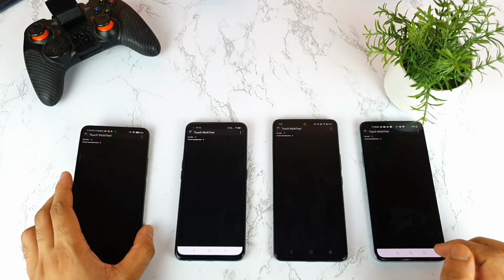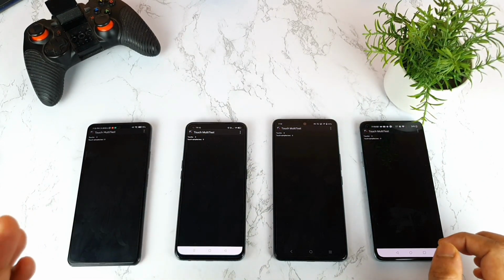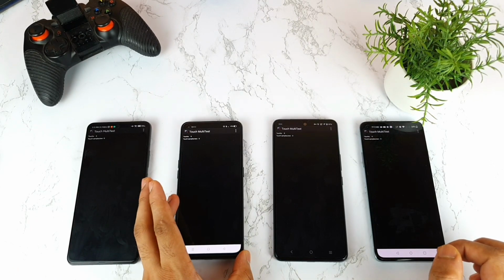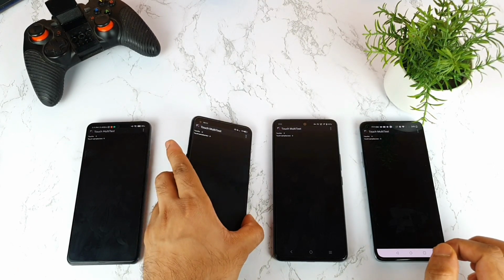So yes, the Mi11X is capable of having the 360 Hz successfully without any problem. So now let's check the phone, the Realme X7 Max. So what is happening with the Realme X7 Max?